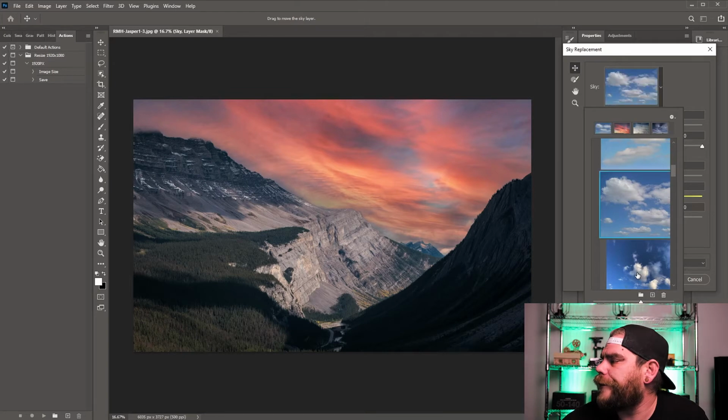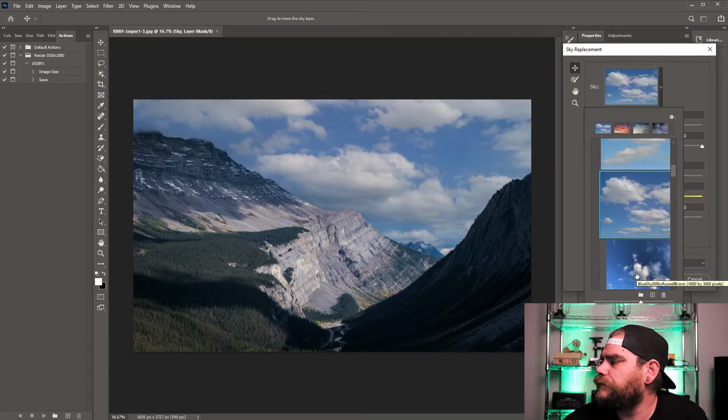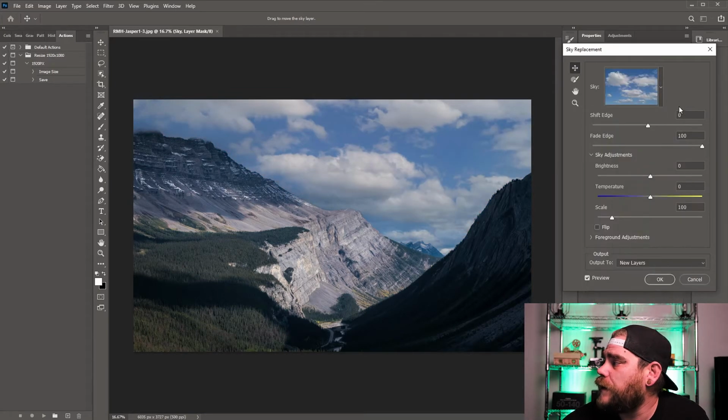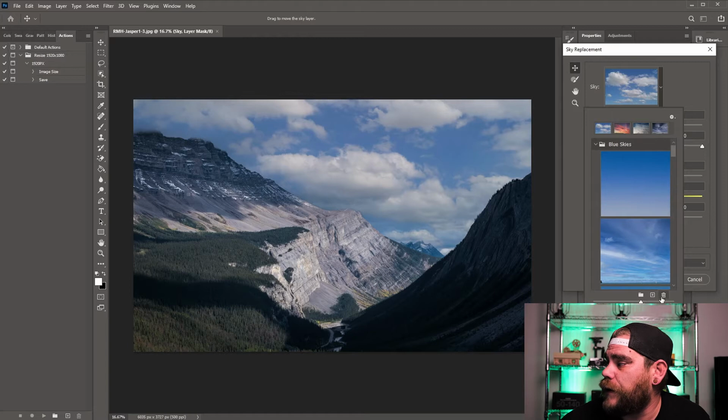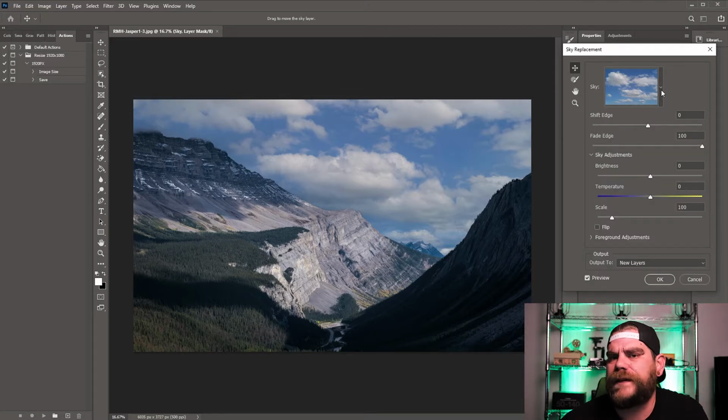All right, change it up. That doesn't look that bad. And of course you can import your own skies as well. You just have to hit this little plus icon here, and then you can upload your own sky images.